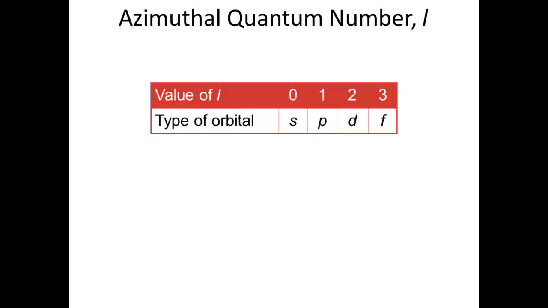S-type orbitals have L equals 0. P-type orbitals have L equals 1. D-type have L equals 2. And F-type have L equals 3. After F-type, the letters go up the alphabet, but we seldom need to go much beyond F-type orbitals to describe electrons in the atom.